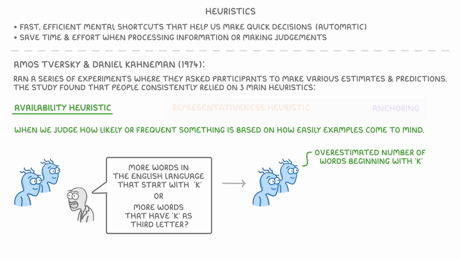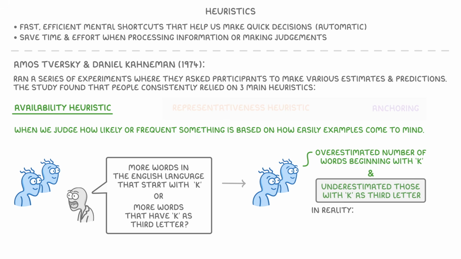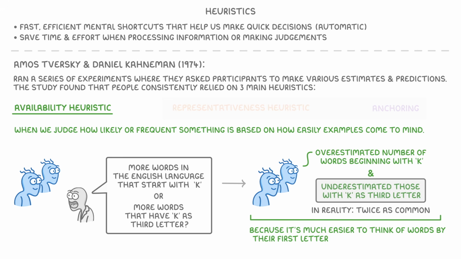The results showed that participants overestimated the number of words beginning with K and underestimated those with K as the third letter, even though in reality, words with K in the third position are actually twice as common. This happened because it's much easier to think of words by their first letter than by their third letter, so words starting with K felt more common.